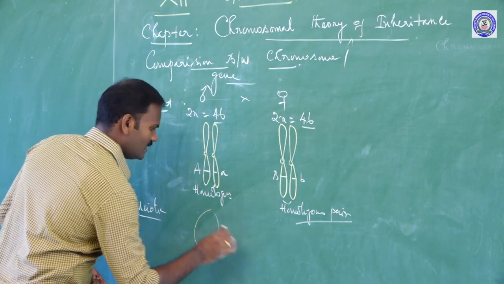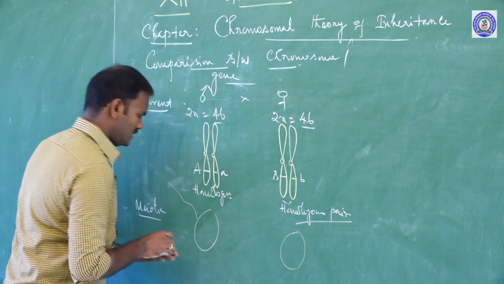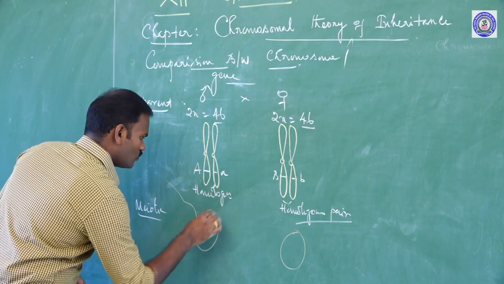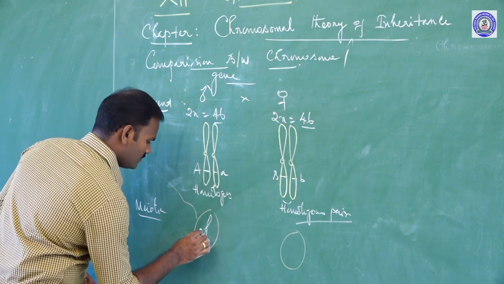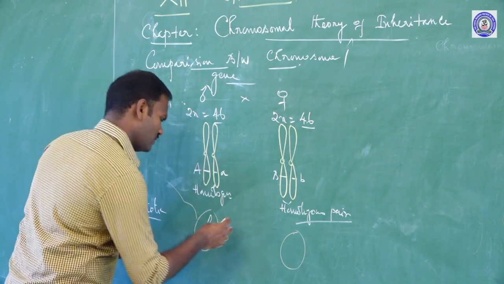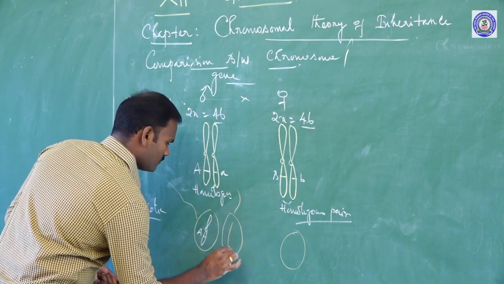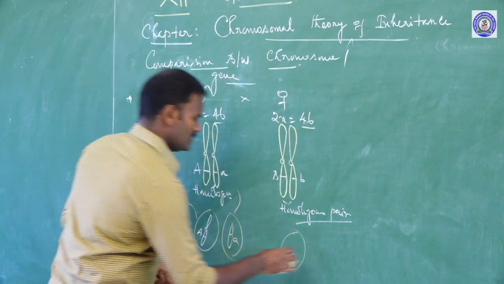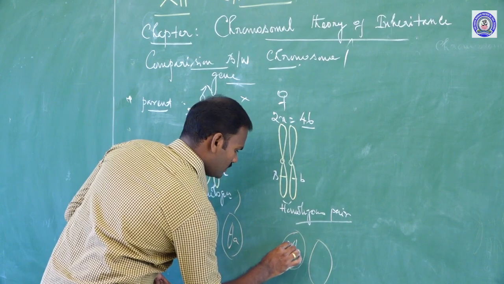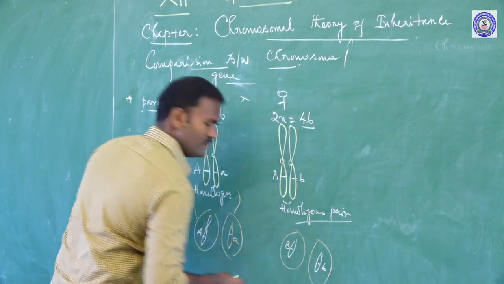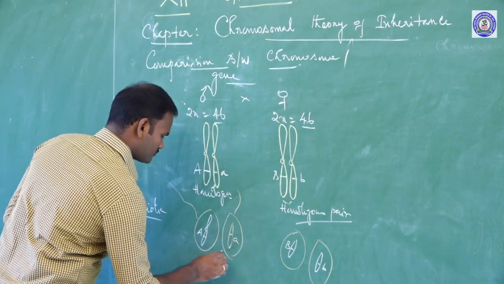Take for example the egg cell and the sperm. Only one chromosome of each pair gets segregated. For example, capital A in one sperm and small a in the other. Similarly in the egg, capital B and small b. When fertilization takes place, these sperms fuse with these eggs.